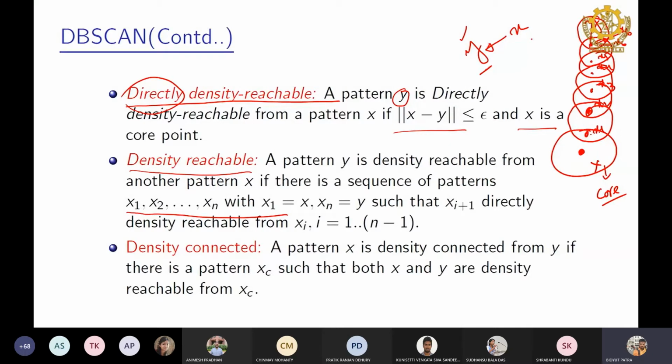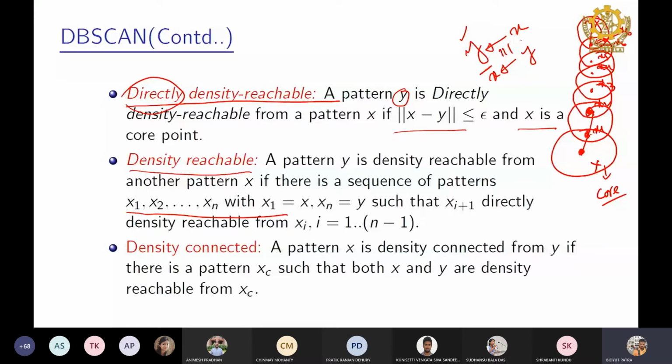Therefore this relation is not symmetric. Symmetric means if y is density reachable from x, and similarly x is density reachable from y. We cannot say that because y need not be the core point. But in this case, from here to here and here to here, we can say it, because this is a core point also. Not in general, though; we cannot say this relation is symmetric.